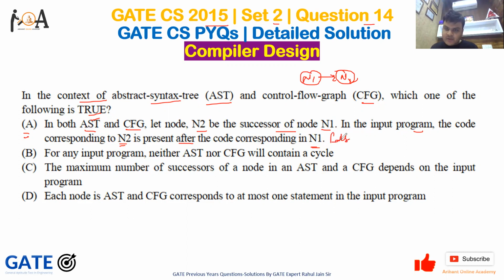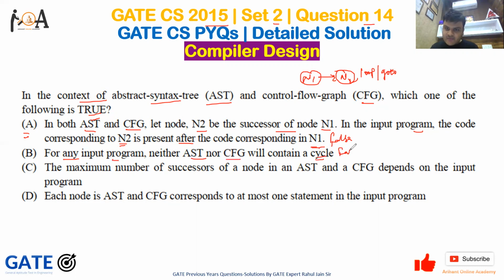Why is it false? Because suppose N2 is having a loop or N2 is having a goto, then in that case we can present N2's code first, and after that we can present N1's code, right? That is why A is not universally true. A is false. Statement B is, for any input program, neither AST nor CFG will contain a cycle.